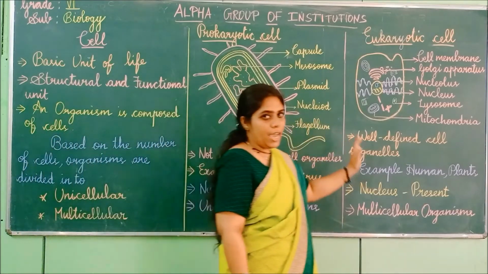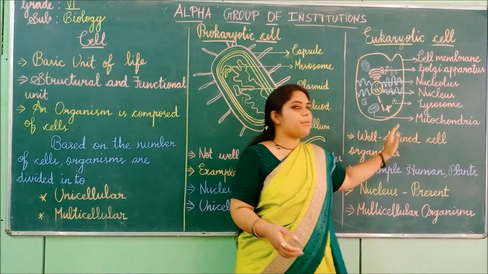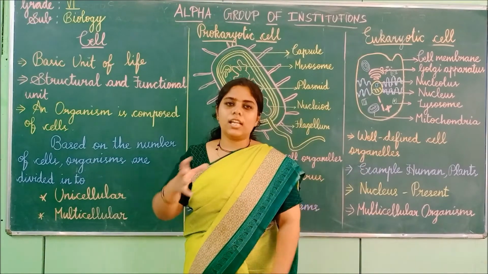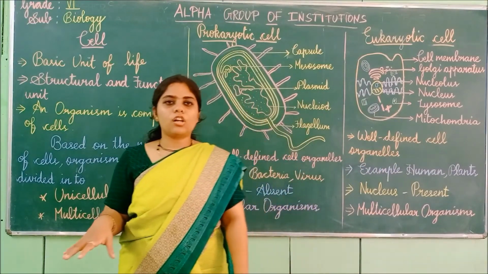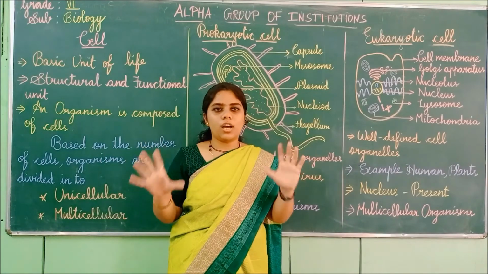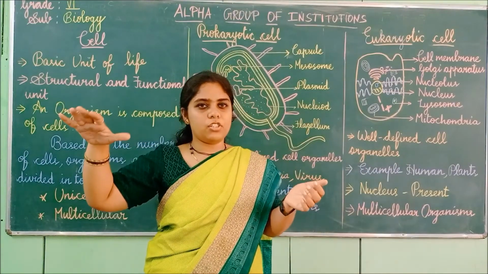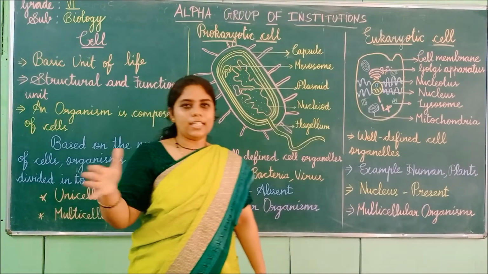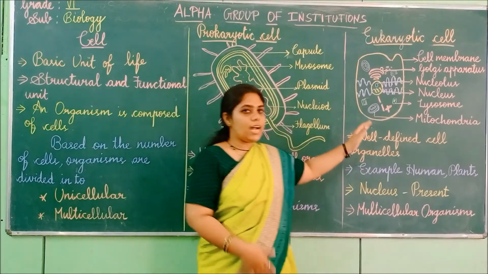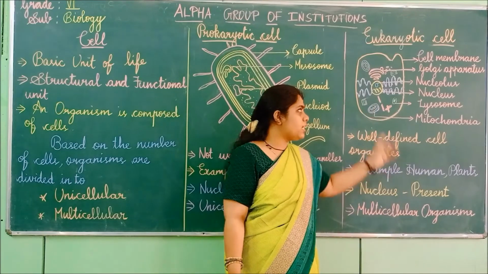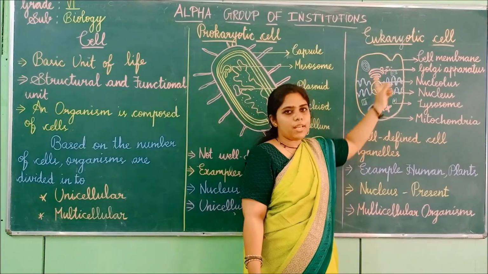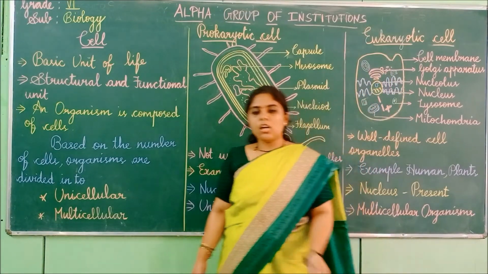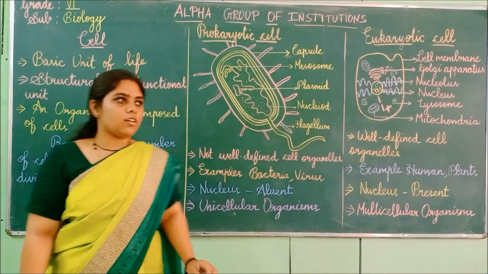Coming to the eukaryotic cell, this is present in higher organisms, that is the multicellular organisms. Those which are higher in order of species, that is human beings, plants and animals, are the higher organisms. In them the eukaryotic cell is present. This type of cell is present in those organisms. So we will see the structure in detail.